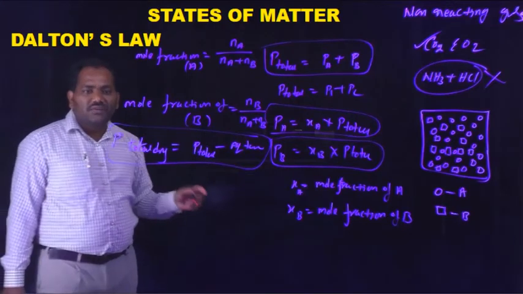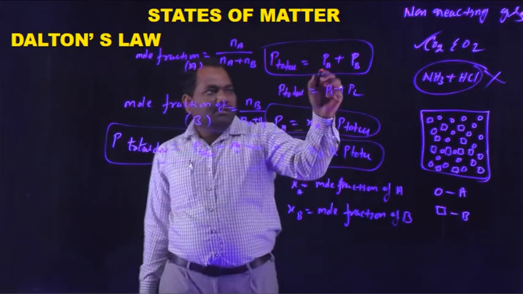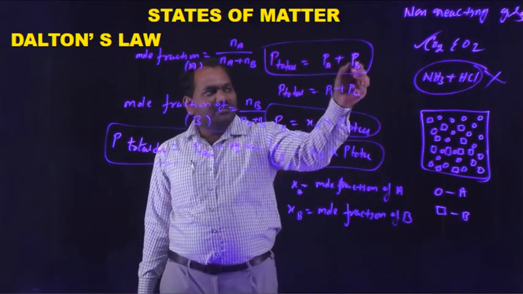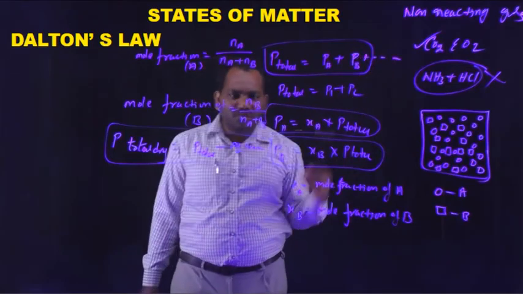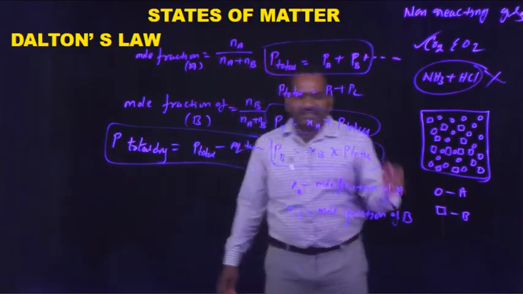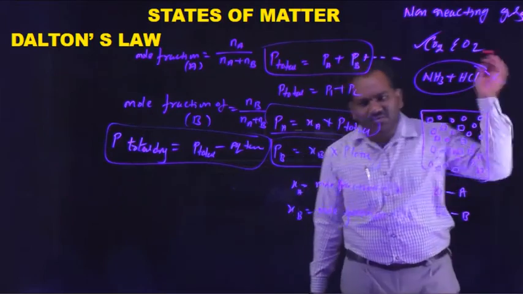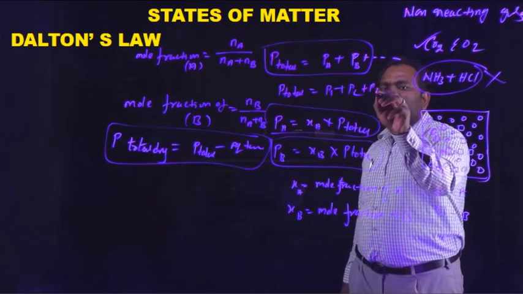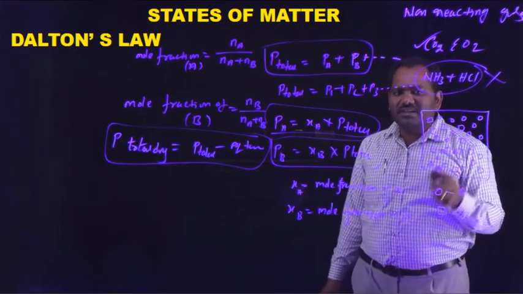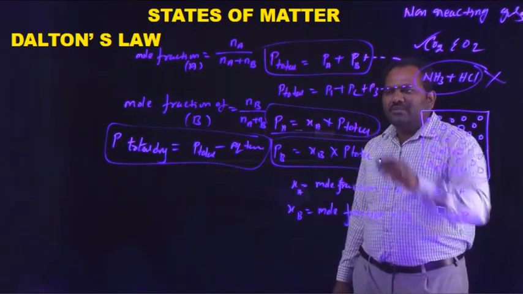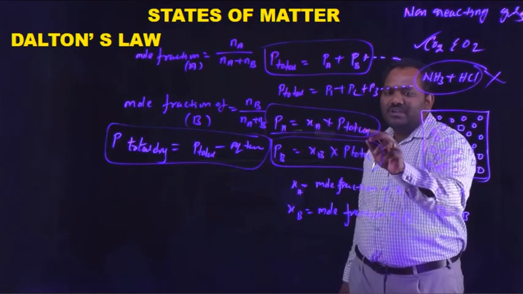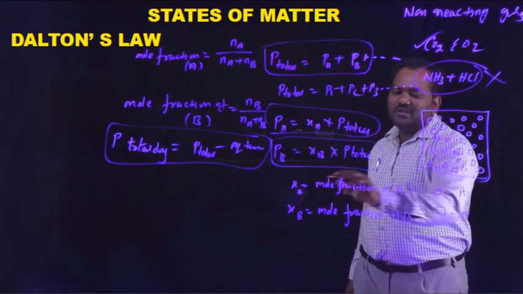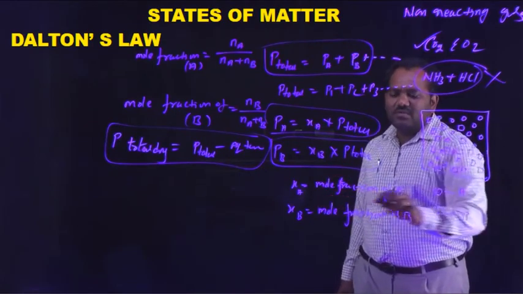First one: P total is equal to the partial pressure of gas A and partial pressure of gas B, and so on. If so many gases are present, PC, PD, PE, PF and so on. Or P total is equal to P1 plus P2 plus P3 and so on, we can also write that. Here PA is equal to XA into P total. What are XA and XB? XA is the mole fraction of A, XB is the mole fraction of B.